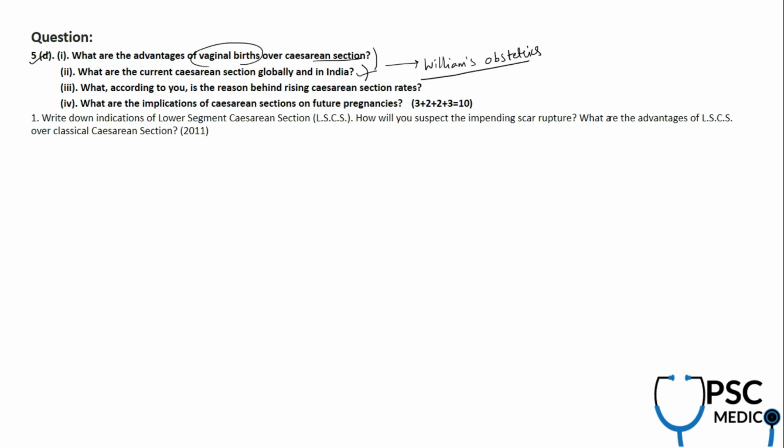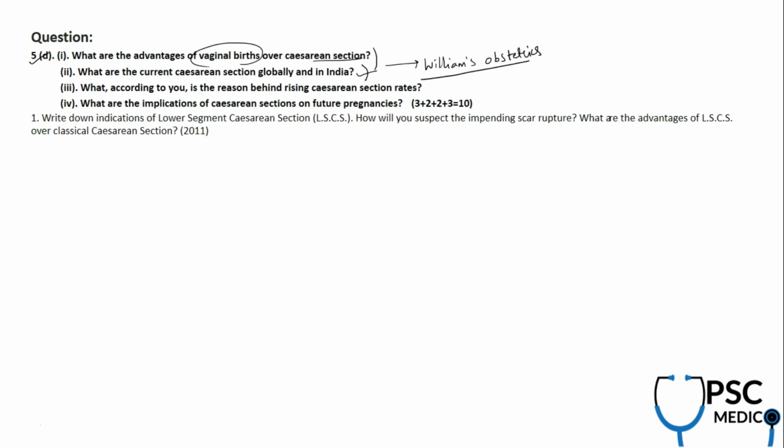What are the reasons behind rising cesarean section rates? What are the advantages of vaginal birth over cesarean section, and what are the implications of cesarean section on future pregnancies, associated complications, kind of TOLAC, trial of labor, and all these. What happens in the future is very important.